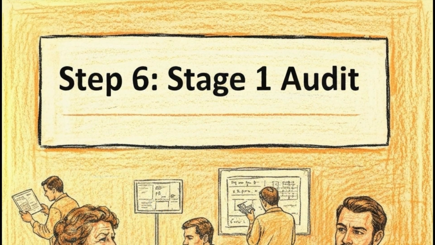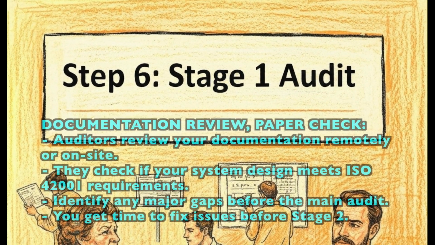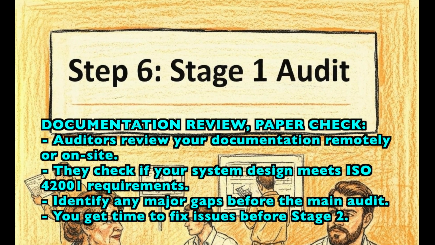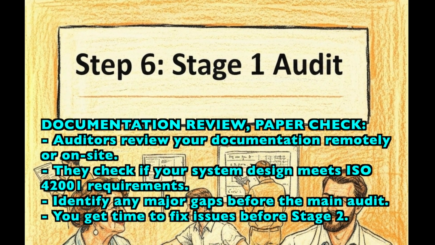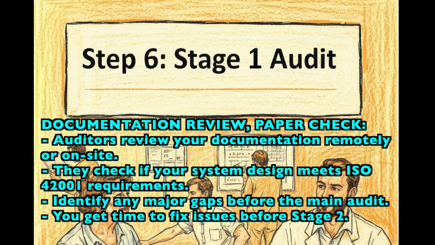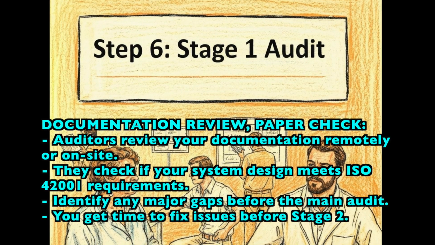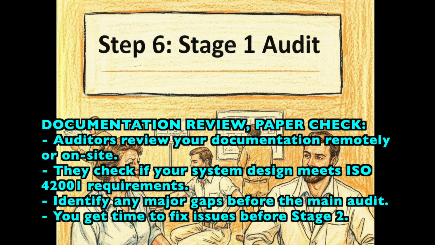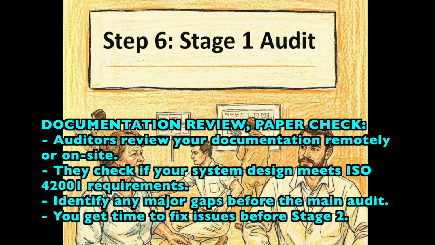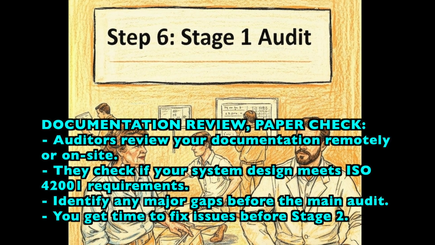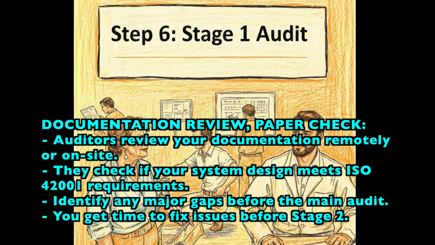Step 6. Stage 1 Audit. Documentation review. Paper check. Auditors review your documentation remotely or on-site. They check if your system design meets ISO 42001 requirements. Identify any major gaps before the main audit. You get time to fix issues before Stage 2.